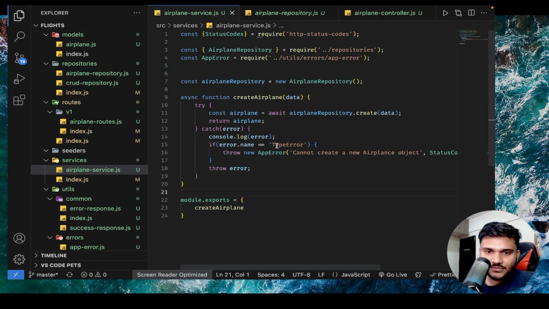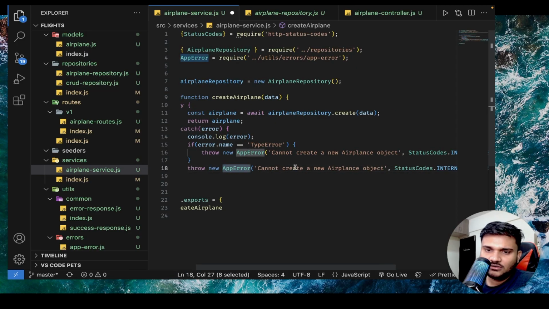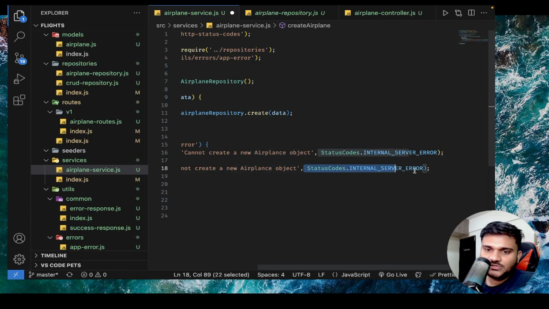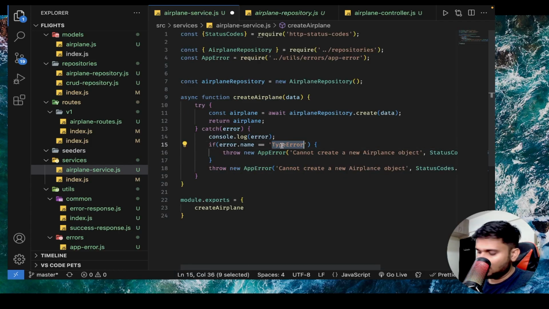Now let's do one thing. Instead of sending it for type error, what I'll do is, instead of throwing the error, I'll just say throw new app error, cannot create a new airplane object, status code internal server error. And here I'll say validation error.